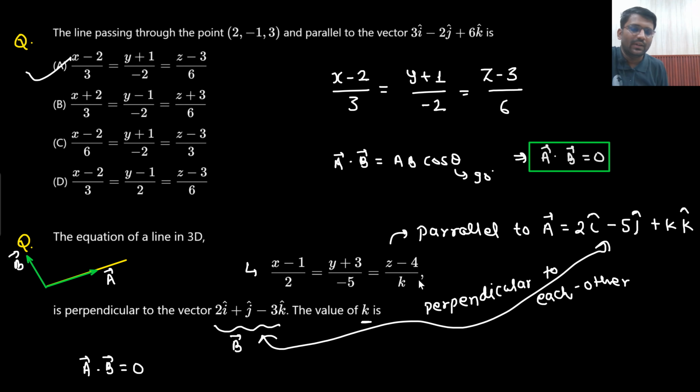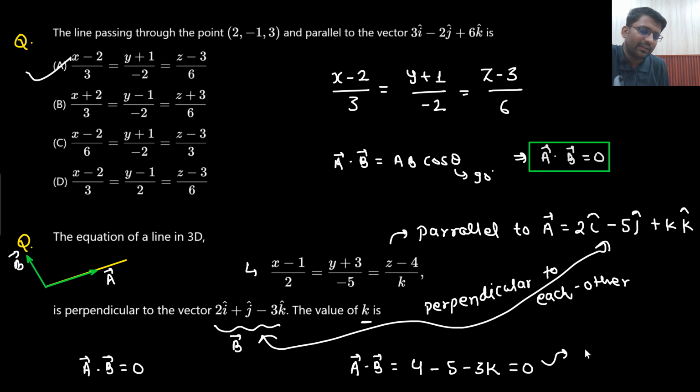So what do I need to do? I need to take their dot product and equate it to 0. What will be the dot product of 2 i cap plus j cap minus 3 k cap with 2 i cap minus 5 j cap plus k cap? I am simply doing A dot B. So 2 multiplied with 2 would be 4. 1 multiplied with minus 5 will be minus 5. Minus 3 multiplied with k would be minus 3k, and that would be equated to 0.